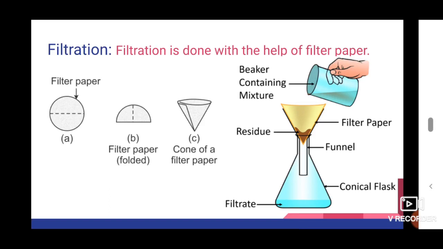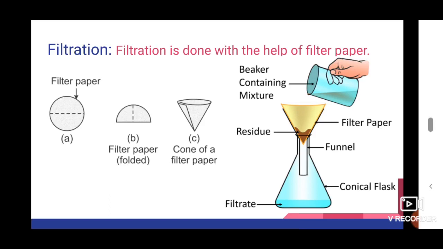Now we pour the solid liquid mixture on the top of the filter paper. What happens? The filter paper only allows liquid. The liquid is collected in a separate vessel. Okay. That liquid is now known as filtrate. And the insoluble substances settled on the top of the filter paper are known as residue. So in this way we can separate a solid from a liquid.